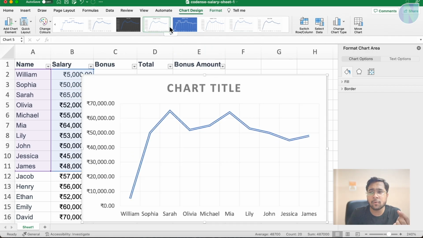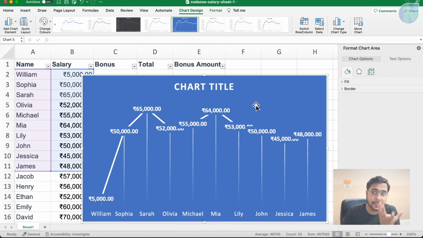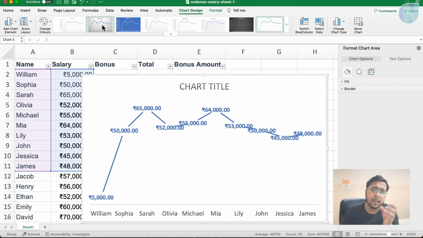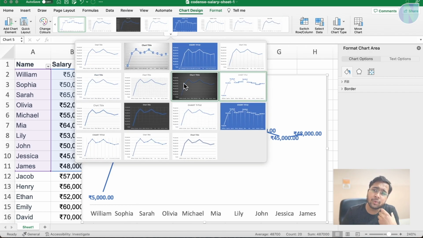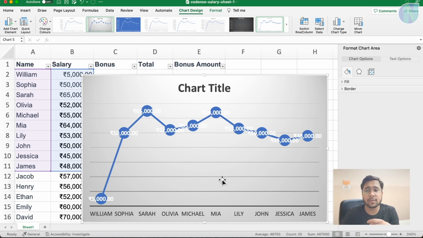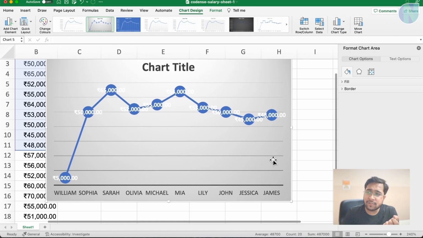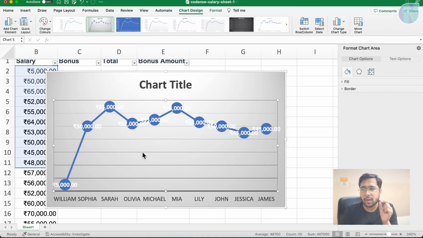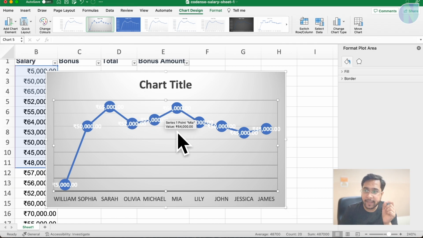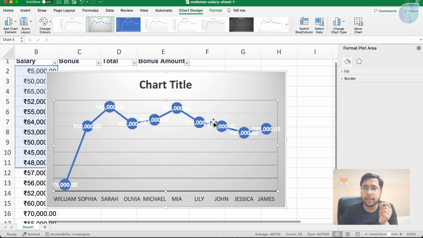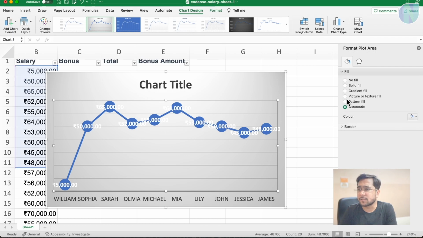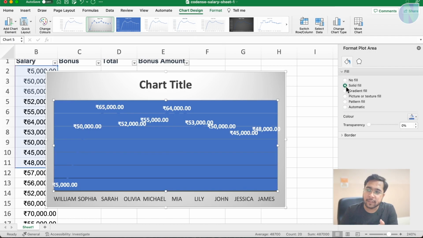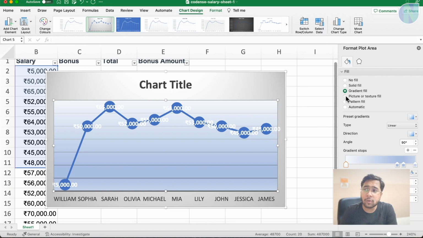You can change the style, like I want double line, I want blue in the background, this kind of formatting. You can change the chart formatting whatever looks cool to you, whatever makes more sense in your Excel sheet. And you can change the size of this chart by clicking on this icon. This will change the size of this chart. If you click inside the chart window, on the right-hand side there is Format Plot Area. You can change the format of the inside area as well. See here, it is a fill color, so you can change it, like I want a solid fill, so it fills that area with a solid color. I want gradient fill, I want a picture in the background of the chart, that is also possible here.